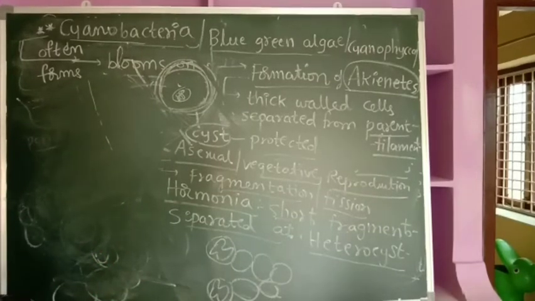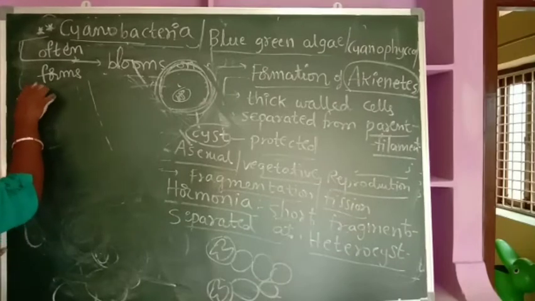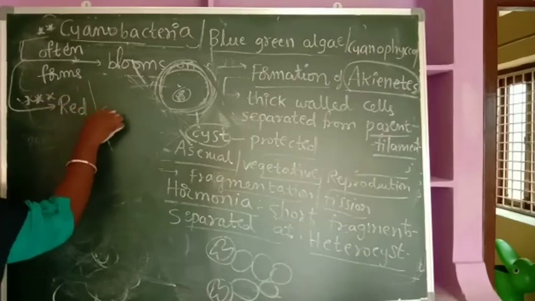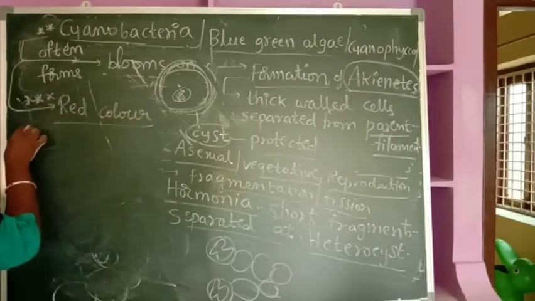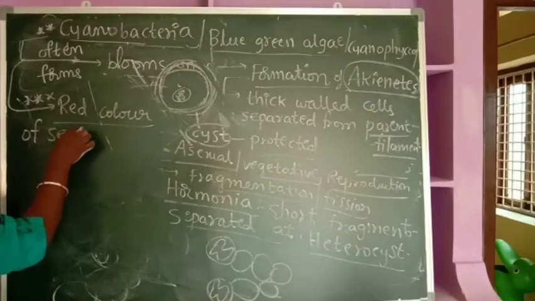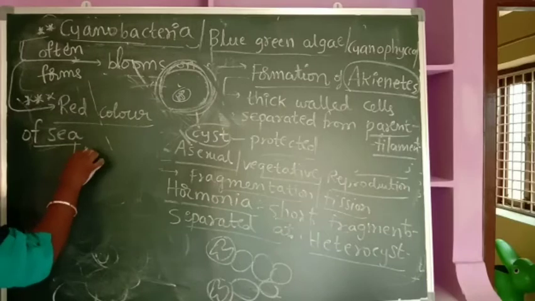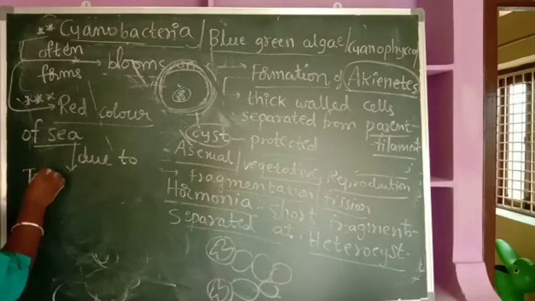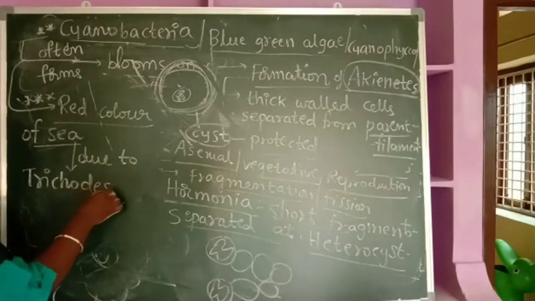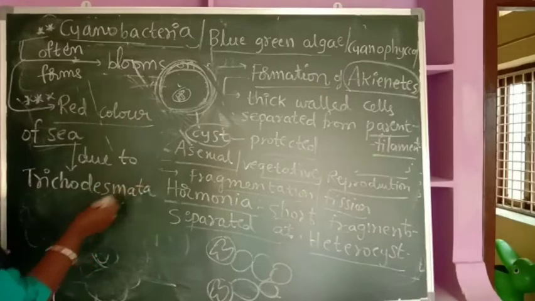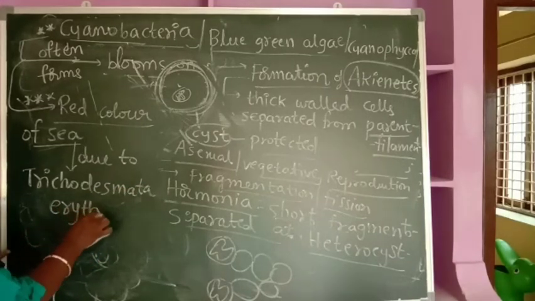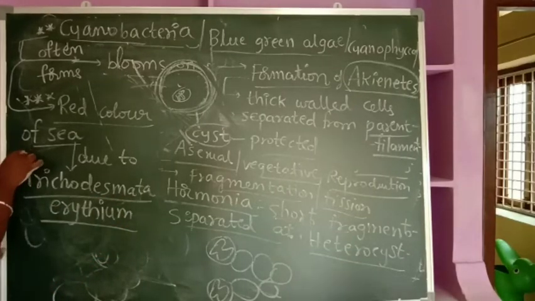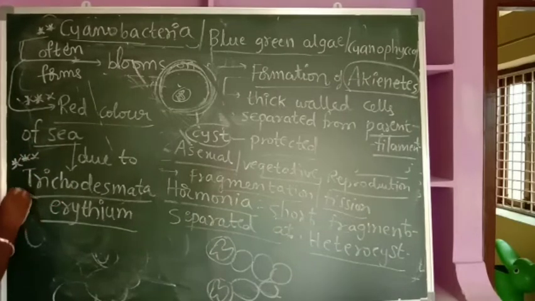Now, there is one important point. The red color of the sea is due to Trichodesmium erythraeum. Very, very important.